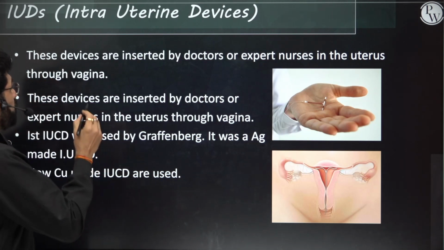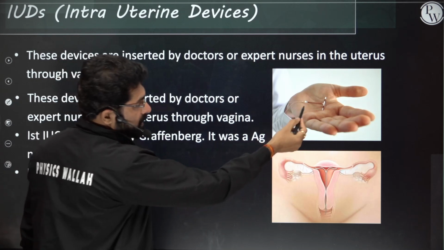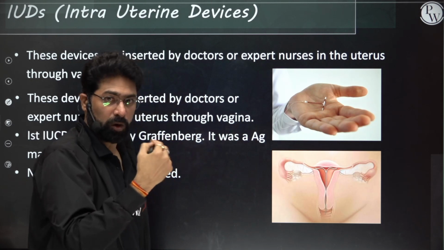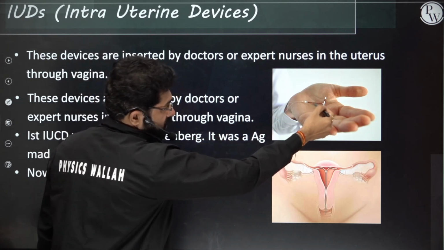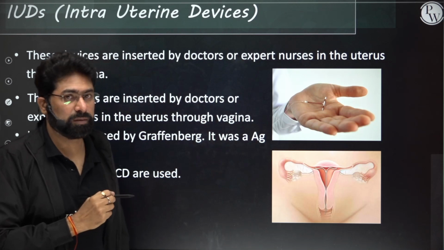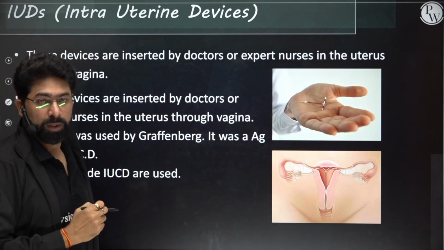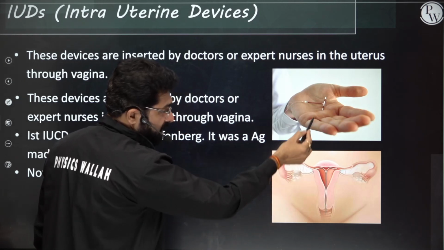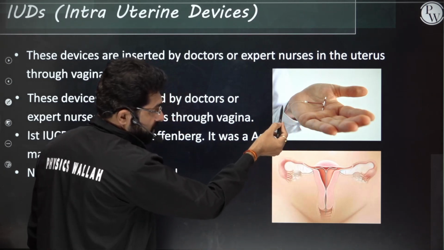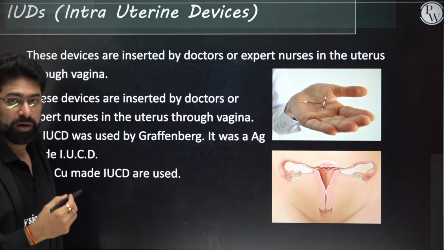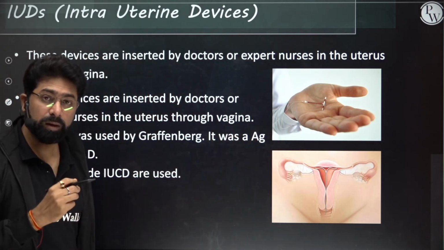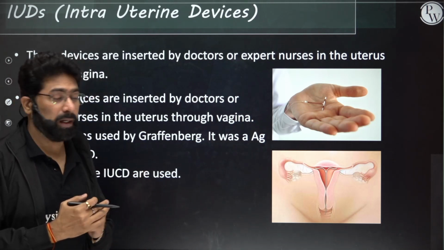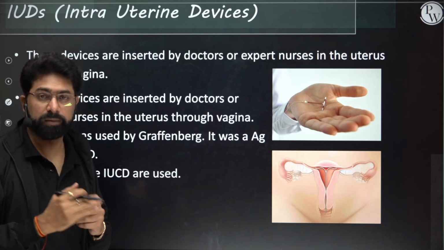Now, what are intrauterine contraceptive devices? You see a very small intrauterine contraceptive device. You can see there's copper wire wrapped over the plastic structure, and that is the copper T. You can see this is the way they have been placed inside the uterus. And there's a thread also, by which it can be pulled if it is required. But the problem is it is again not an ideal contraceptive because it is not user friendly. It has to be inserted by a trained nurse or the doctor.